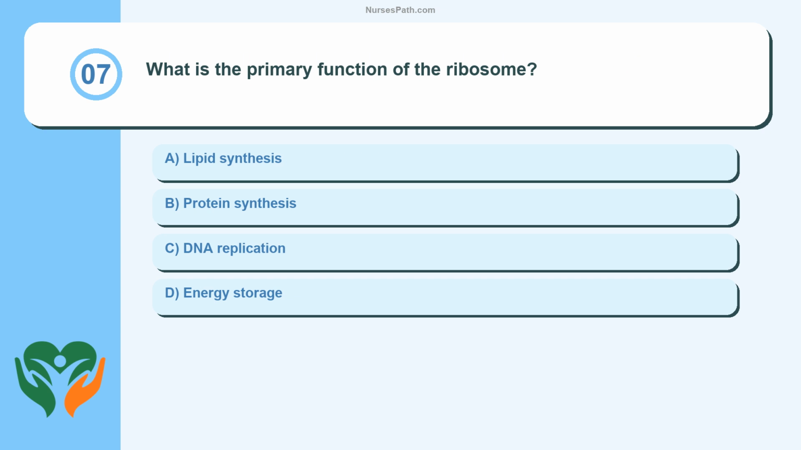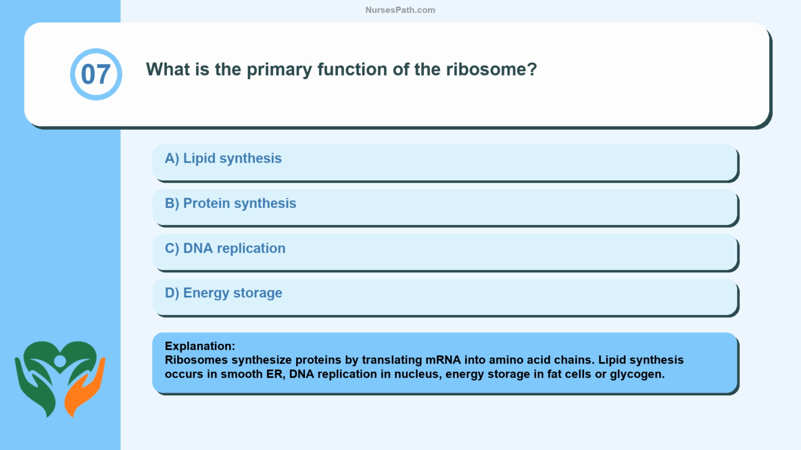Question 7. What is the primary function of the ribosome? Lipid synthesis, protein synthesis, DNA replication, energy storage. Ribosomes synthesize proteins by translating mRNA into amino acid chains. Lipid synthesis occurs in smooth ER, DNA replication in nucleus, energy storage in fat cells or glycogen.